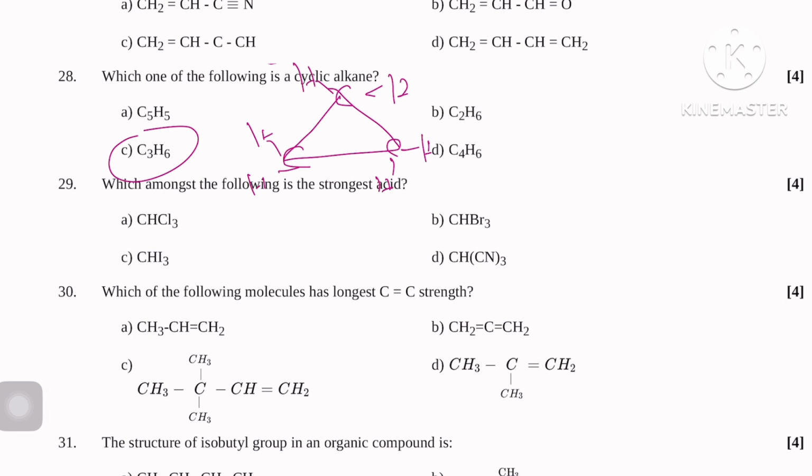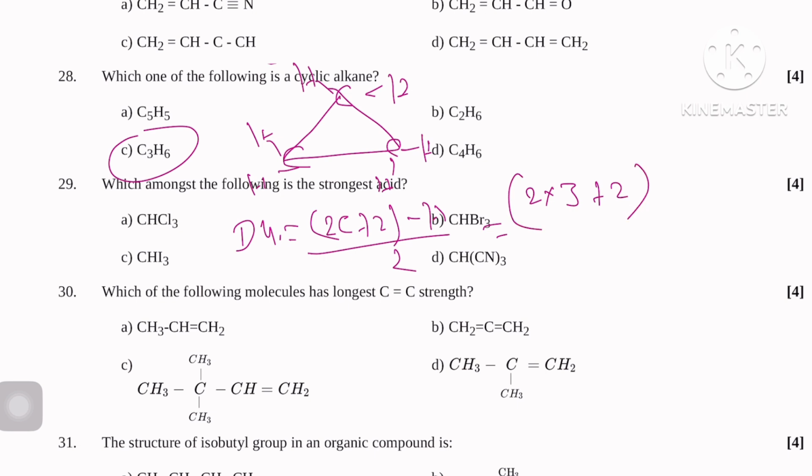So simply if you calculate DU, just calculate (2C plus 2 minus H) by 2, since X is not present and N is not present. So here carbon 3: 2 into 3 plus 2 minus H 6, by 2.